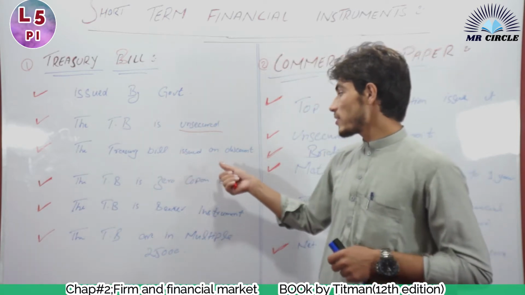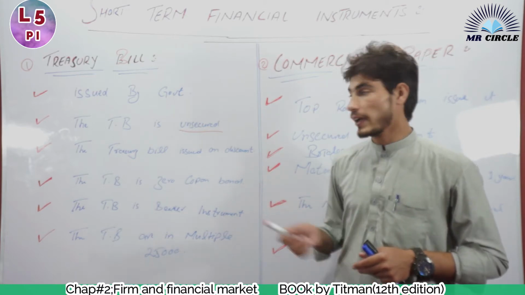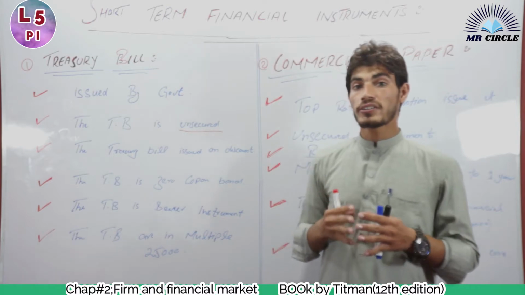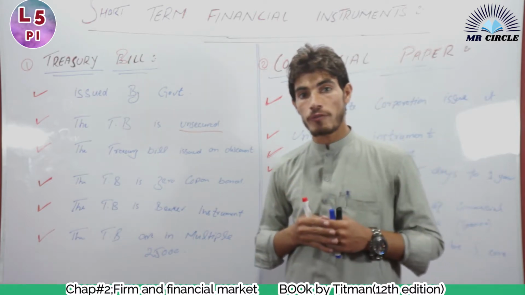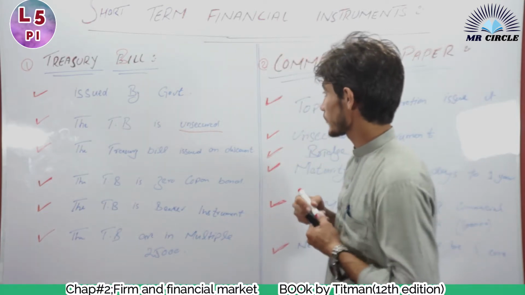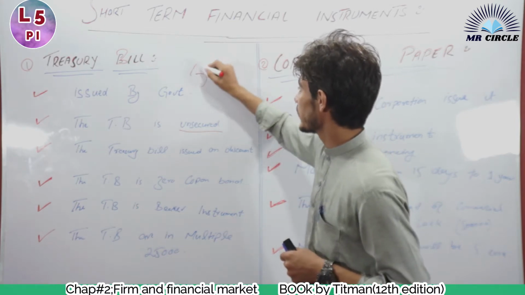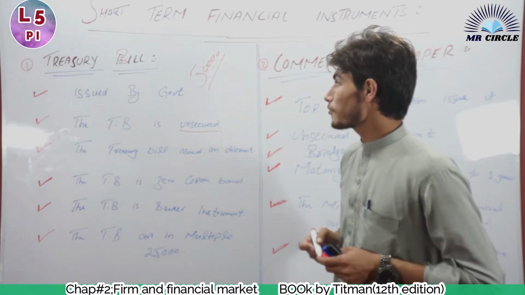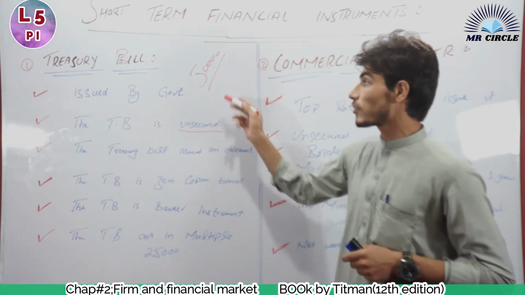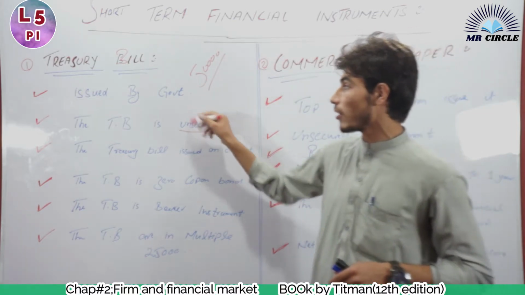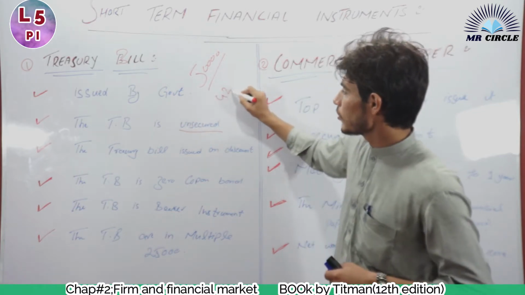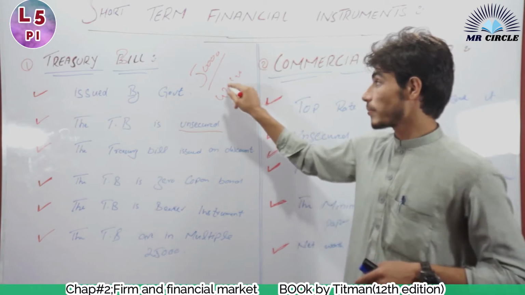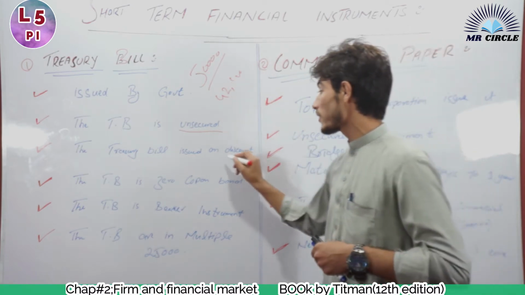Treasury bills are issued at a discount. It is the main point in treasury bills. Let's suppose the face value of a treasury bill is 50,000. The government will issue it at 42,000 or 40,000 or so. The remaining amount is actually the discount.